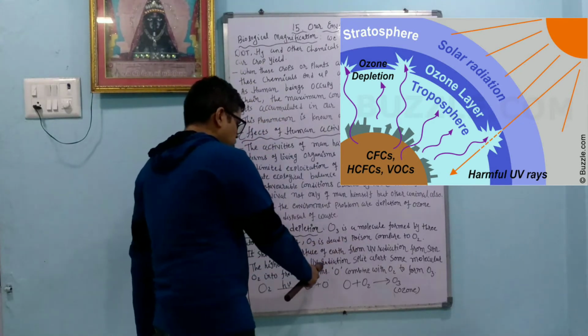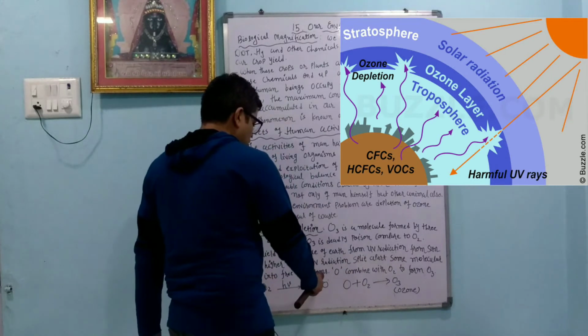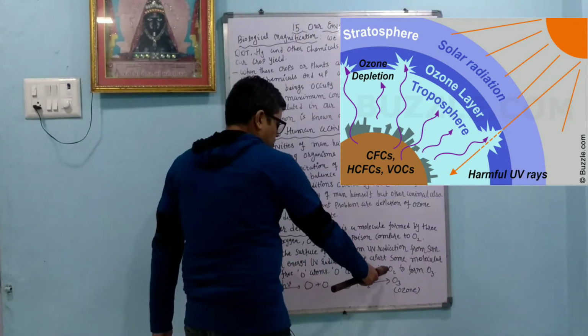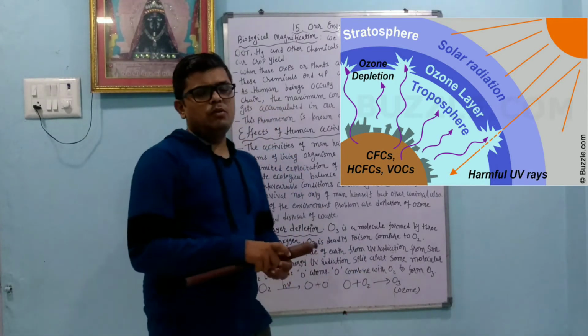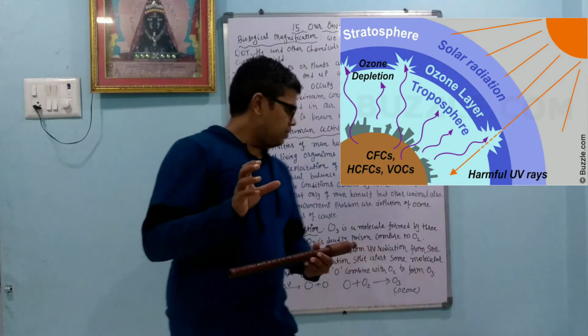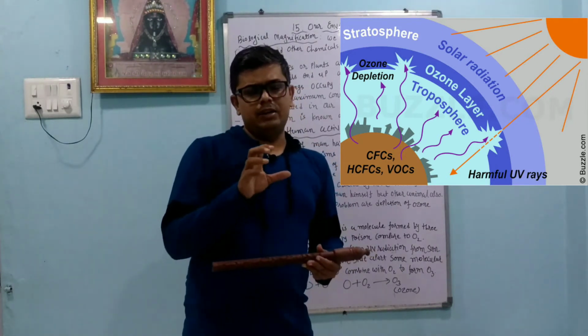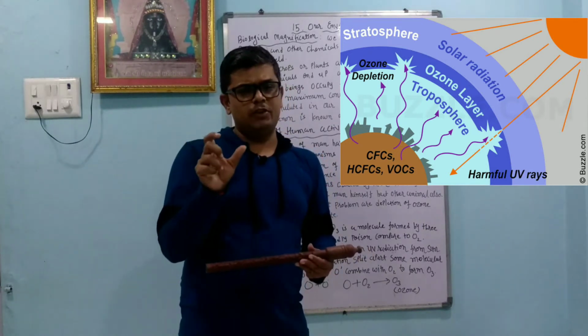The higher energy UV radiation splits apart some molecular oxygen into free oxygen atoms. These oxygen atoms combine with molecular oxygen to form ozone. So dear student, what happened initially? Because of the high energy UV rays, oxygen O2 is converted into free oxygen O, which is called free oxygen.